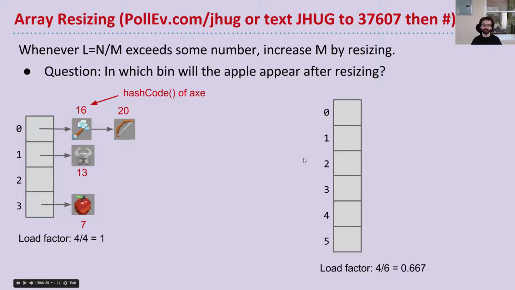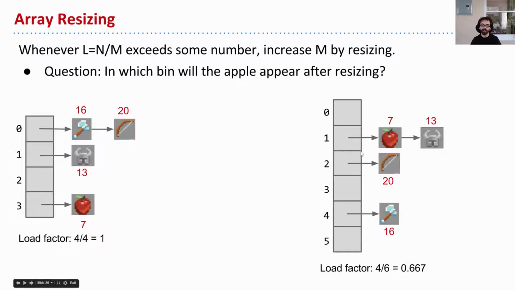Okay, so after resizing, after I make more of these buckets, in the new universe, apple, well, 7 mod 6 is 1. 13 mod 6, also 1. 20 mod 6, 2. And 16 mod 6 is 4. So in this case, apple, axe, and bow used to be buddies, but now apple and helmet are buddies, and axe and bow are separate.